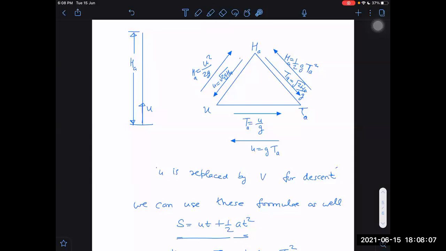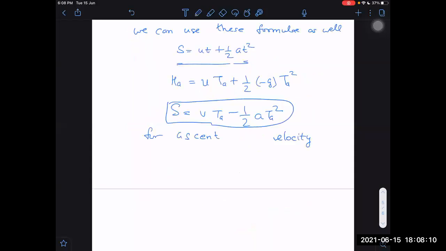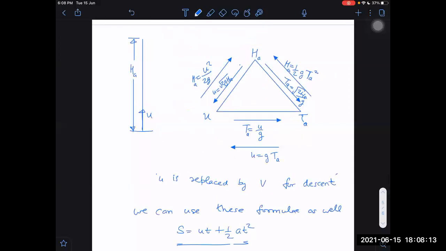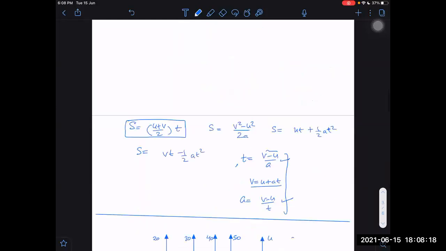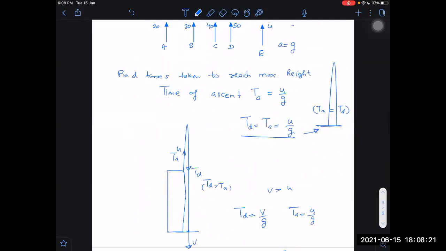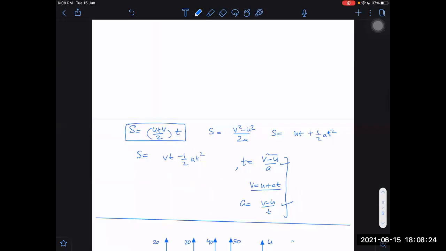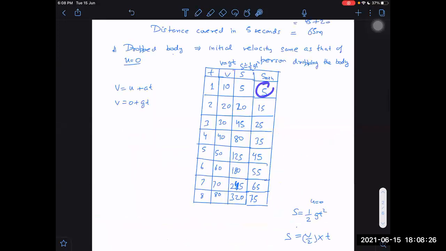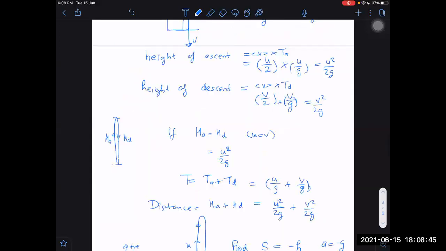So you can see the reason here now. You will get the reason. Although I wrote this because of this example. Which example here? I have taken one example here, where the body in the first second covers what distance? 5. In 2 seconds, what it covers? 20. This formula is half gt square. And you should know one thing. Okay, let me explain why it is so.